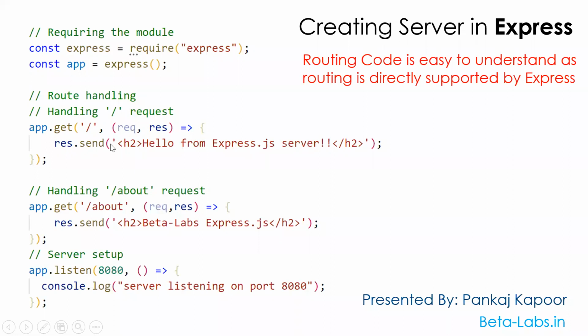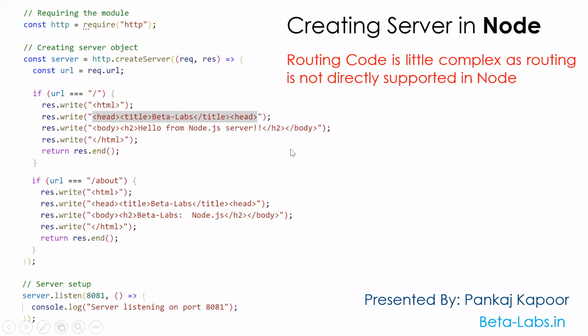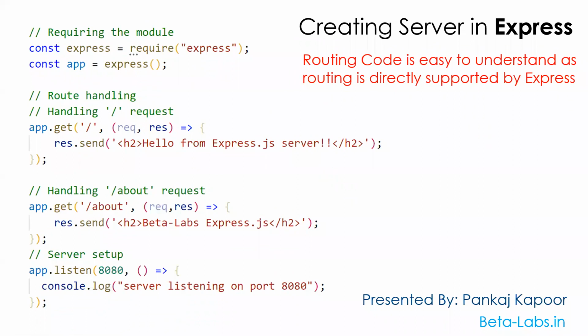We need to write only a single statement instead of writing four or five lines. So we write only two lines of code for Express. Similarly, I'm also handling the about route. If the server gets the about route request, it will send the response 'Beta Labs Express.js'.